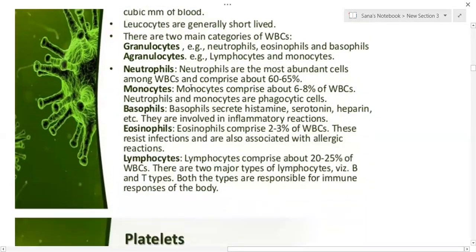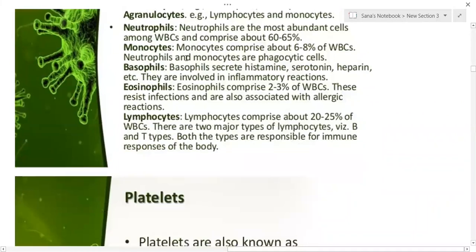So how to identify neutrophils? Neutrophils are multi-lobed nucleated cells. They are the most abundant WBC and compose 60 to 65% of the overall WBC percentage. Monocytes comprise about 6 to 8% of WBCs. Neutrophils and monocytes are phagocytic cells. Here, functions and composition are important.